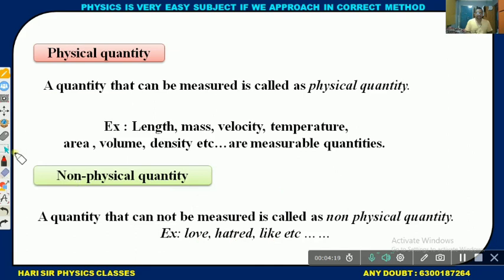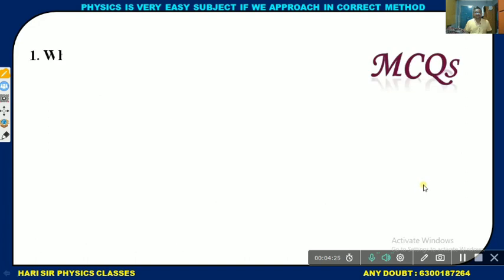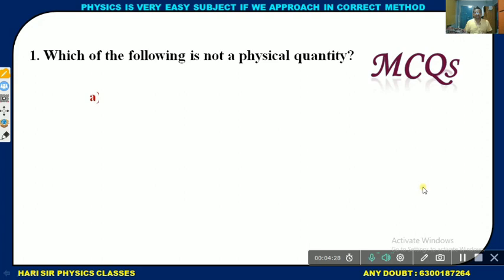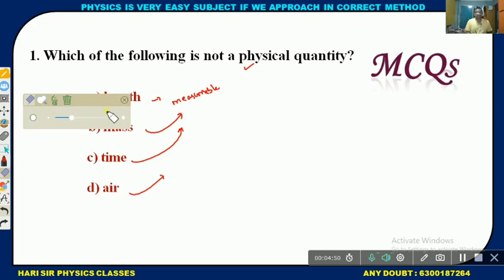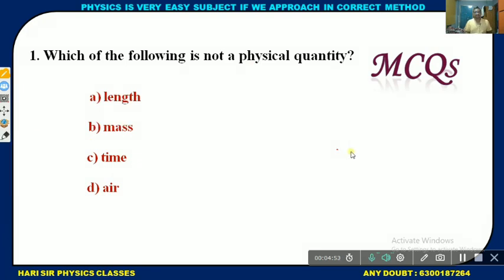Next, a very important thing: MCQs. Which of the following is not a physical quantity? Length, mass, time, air. Length is a physical quantity because it is measurable. Mass is also measurable. Time is also measurable. Air can't be measured. So length, mass, time are physical quantities. Air is not a physical quantity.